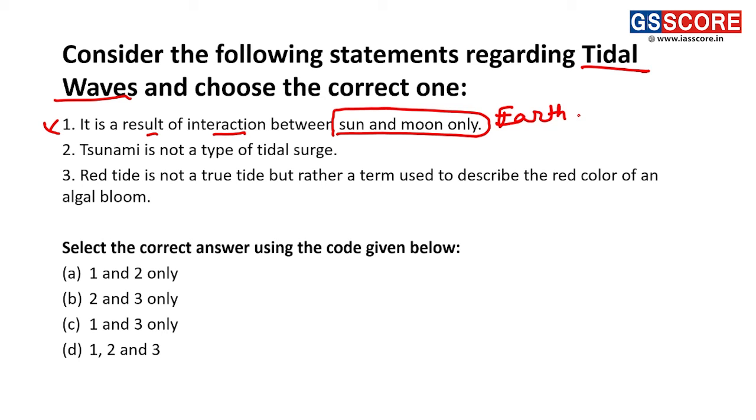Now, next statement is tsunami is not a type of tidal surge. Analyzing this statement, is a tsunami a tidal surge?